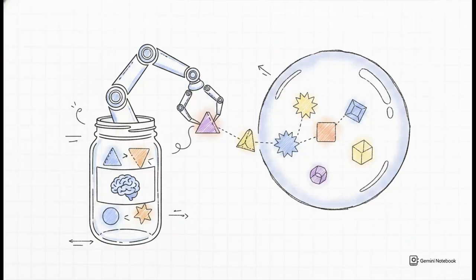First up is neural replay. This is heavily used in deep reinforcement learning, like those models that master chess or learn to control robotic arms. Basically, during its downtime, the AI reaches back into its memory buffer and just pulls out random batches of past actions. It then stitches all these variables together to simulate scenarios that never actually happened in reality.